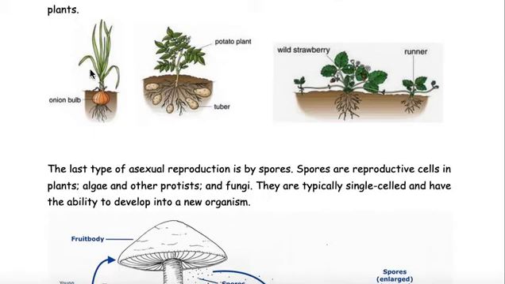So here's an example of bulbs and tubers. Wild strawberry putting out a runner for the new plant.